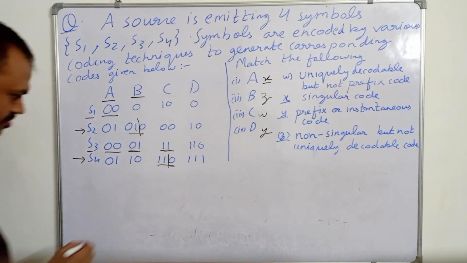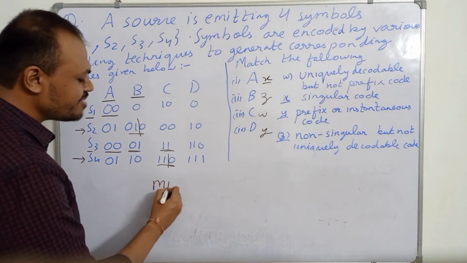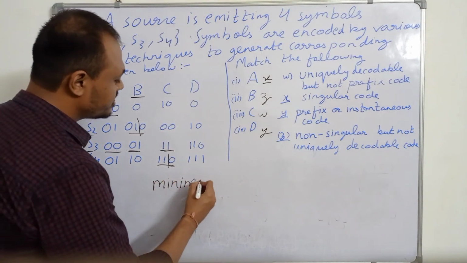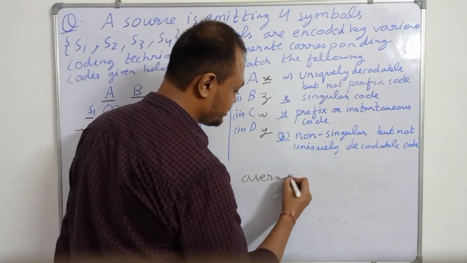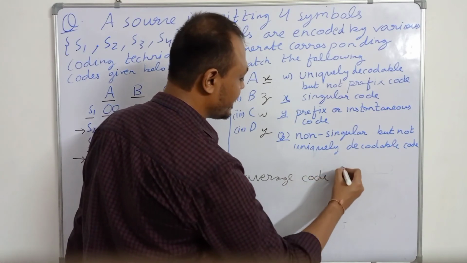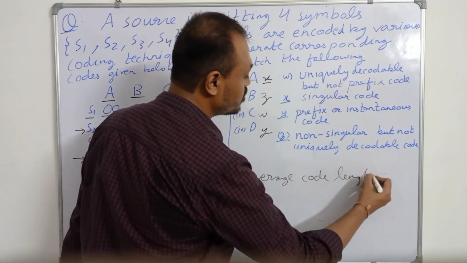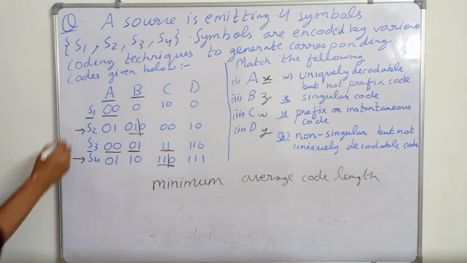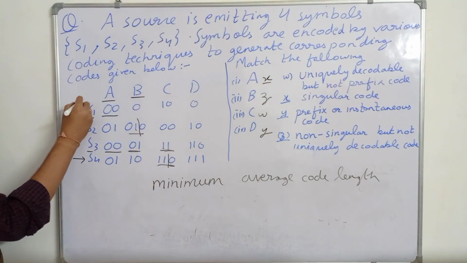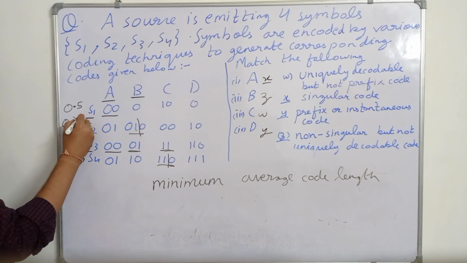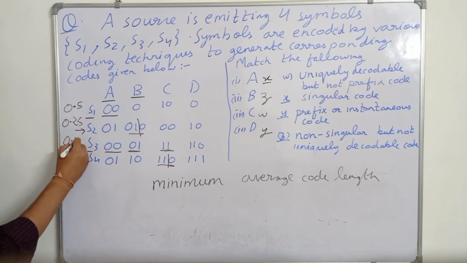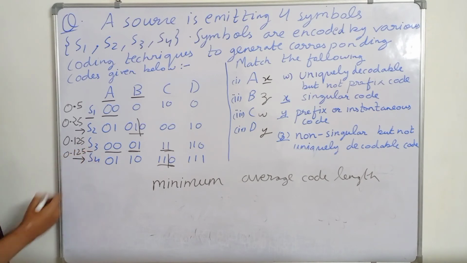Then the other property of the optimal code is that it should have minimum code length. The optimal code should have minimum average code length. So how to calculate this? Suppose symbol S1 occurs with probability 0.5, symbol S2 with probability 0.25, symbol S3 with probability 0.125, and symbol S4 also with probability 0.125.